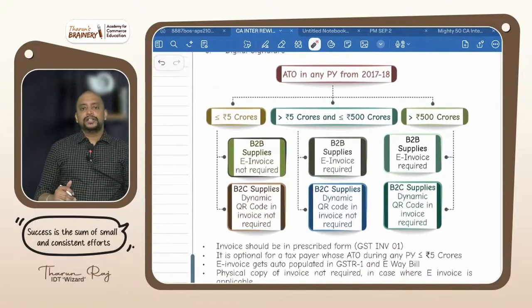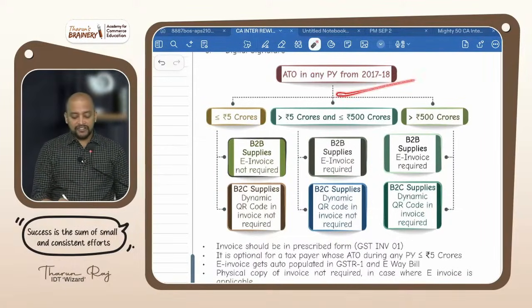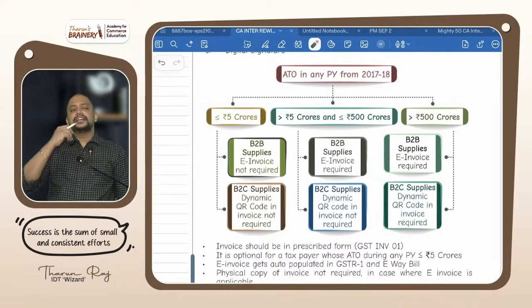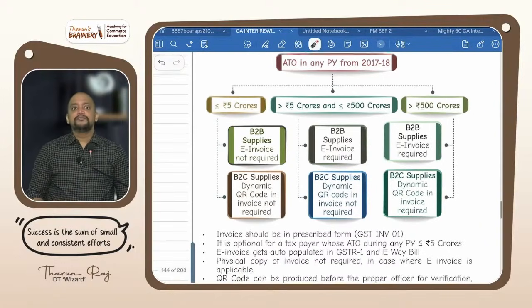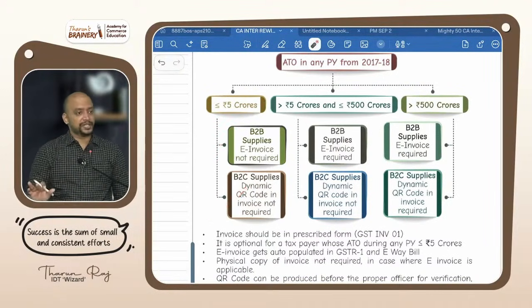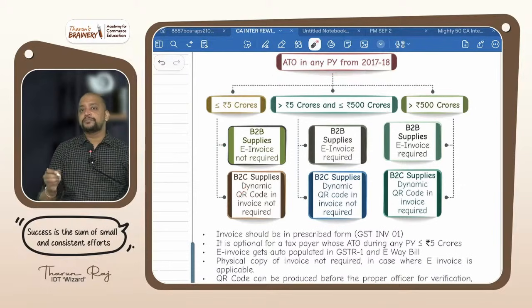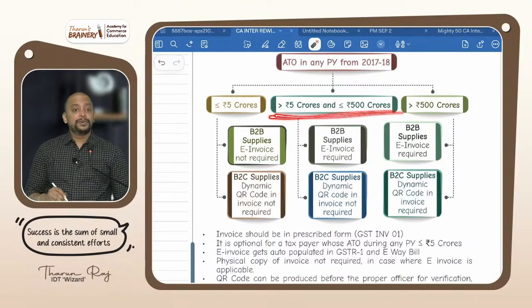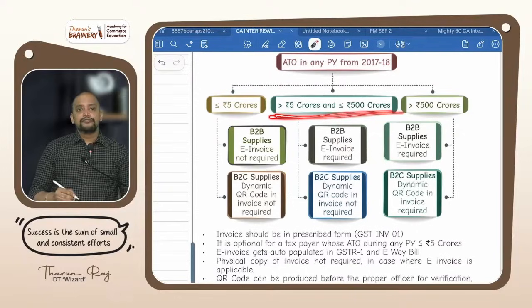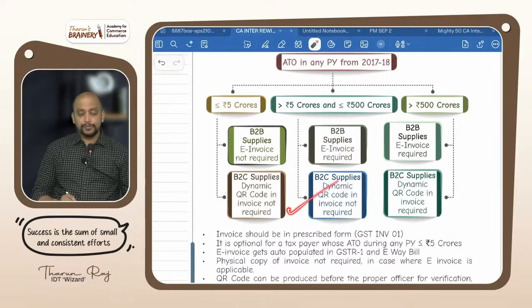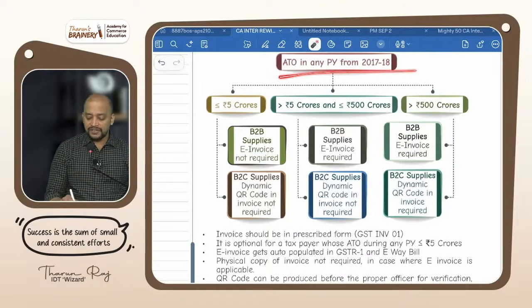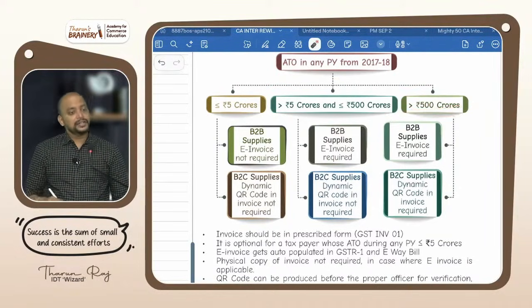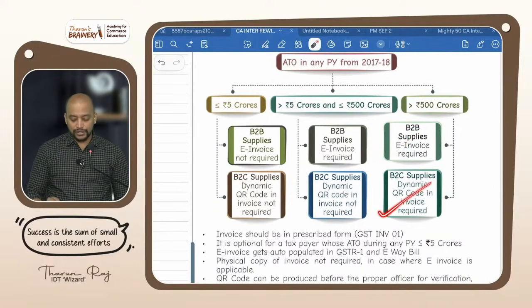If my aggregate turnover during any previous year, starting from 2017-18, does not exceed 5 crores, then both E-invoice and dynamic QR code are not applicable. If my aggregate turnover during any previous year exceeds 5 crores but does not exceed 500 crores, for B2B it will be E-invoice, for B2C it will be dynamic QR code in invoice. If it exceeds 500 crores, for B2B E-invoice is required, for B2C dynamic QR code